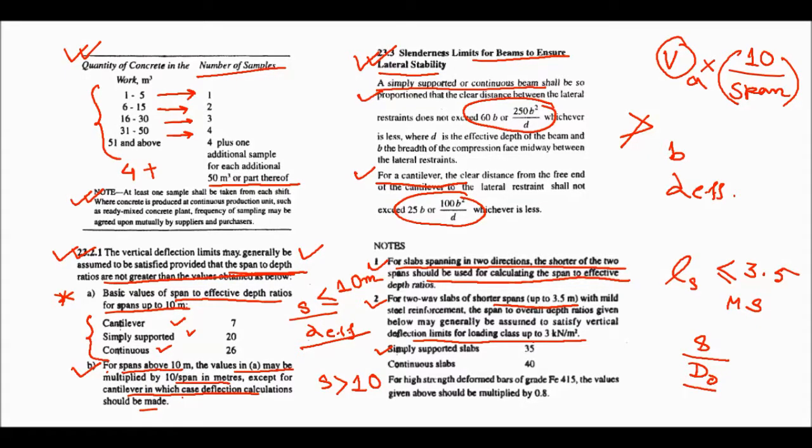For simply supported this is 35, for continuous it is 40. Very important. For high strength deformed bars of grade 415, the values given above should be multiplied by 0.8.